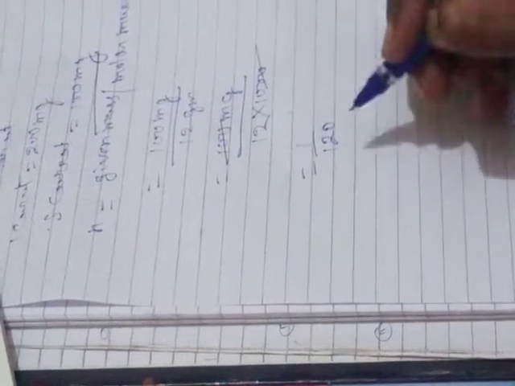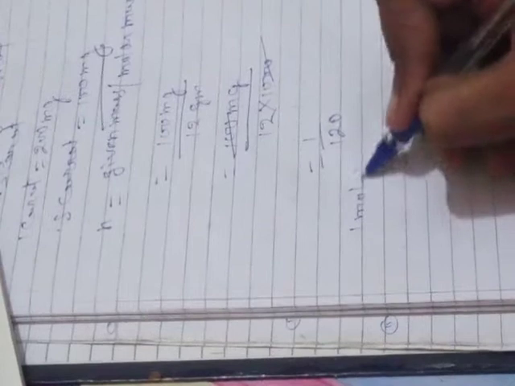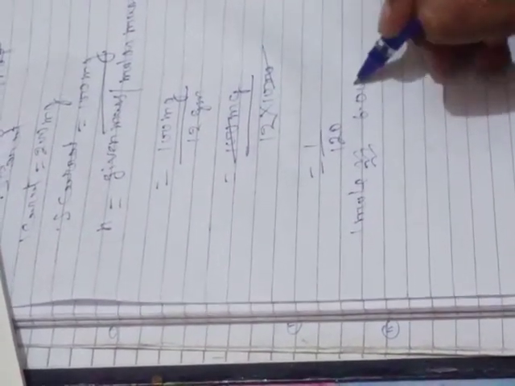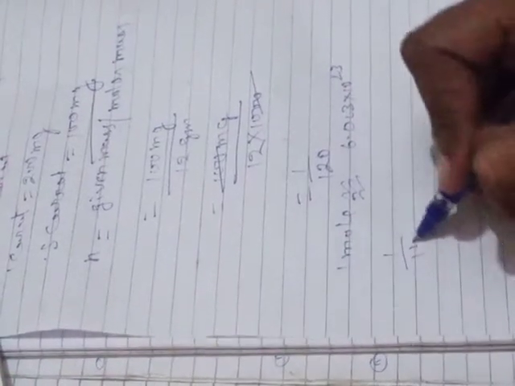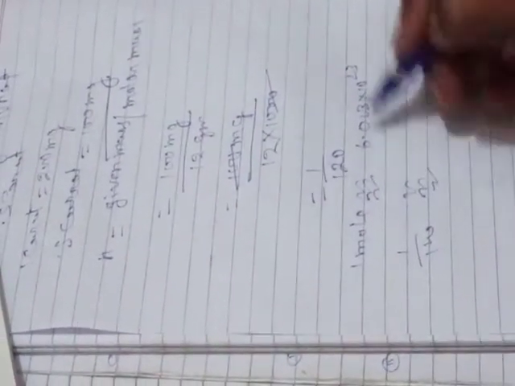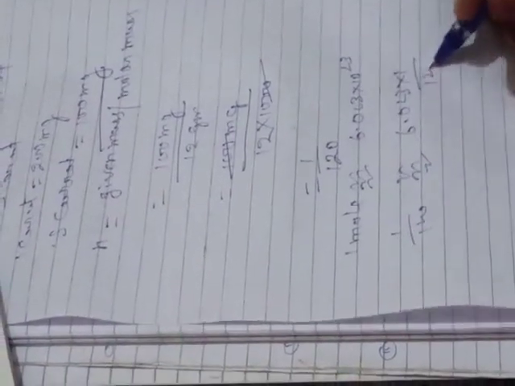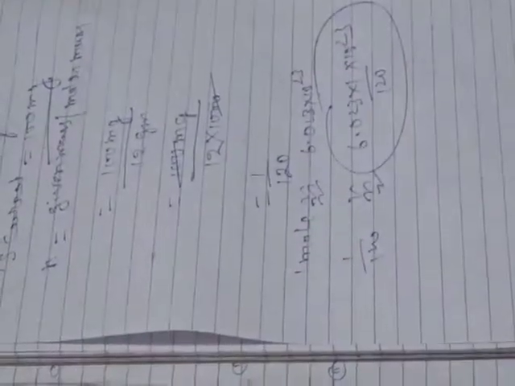Now we want to find the relation with Avogadro number. Then 1 mole is equivalent to, that we have learnt in class 9, 6.023 into 10 to the power 23. That is known to you. Now here 1 by 120 will be equivalent to how much? We will simply multiply it, 6.023 into 1 by 120 into 10 to the power 23. When you calculate this data, then you will find the answer. This is your question number 7.